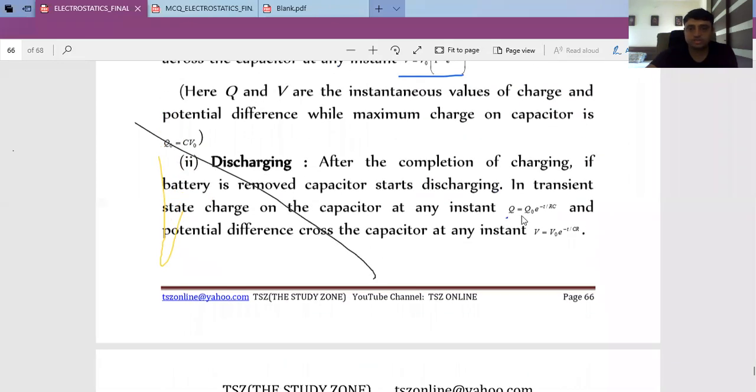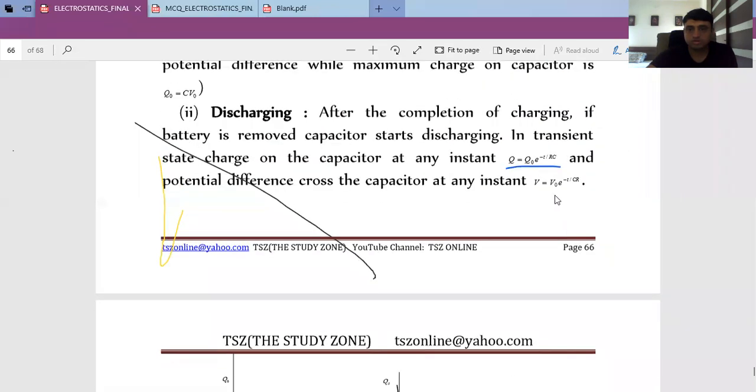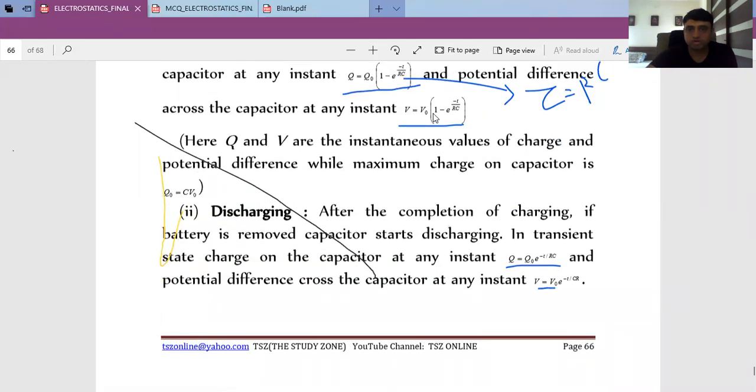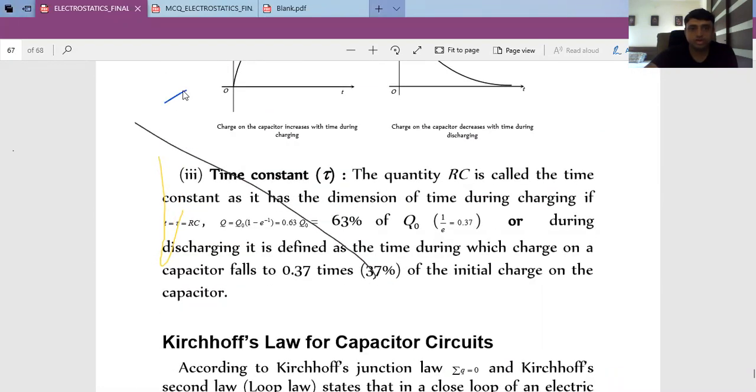During discharging, this is the formula. This is the charging one, it won't come. The formula for the V. Here also 1 won't come. Rest is as it is. You should draw a graph accordingly.